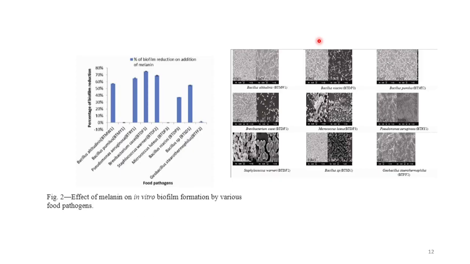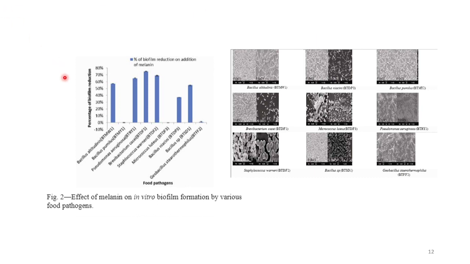Another thing we have found out is that melanin has very good antimicrobial activity. It can inhibit many pathogenic bacteria. The antimicrobial activity of melanin is well known so far, and many reports show it.